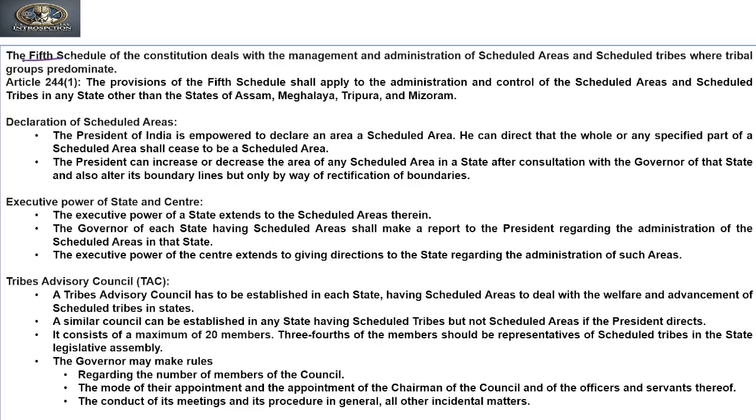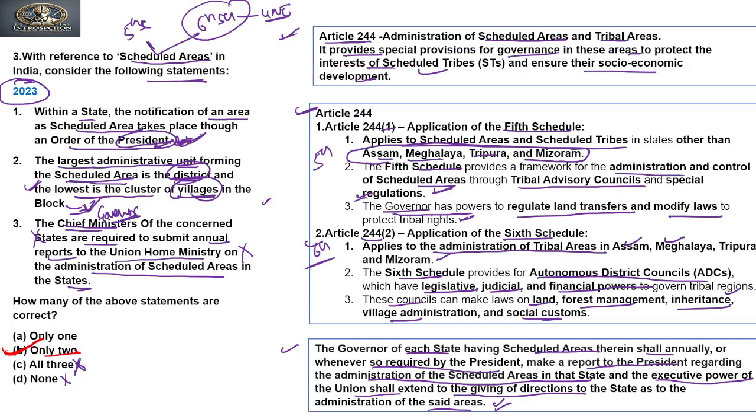explanation, it says that the fifth schedule of the Constitution deals with management and administration of scheduled areas and scheduled tribes where tribal groups predominate. So Article 244 Clause 1 provisions of scheduled areas shall apply to administration and control of scheduled areas and scheduled tribes in any state other than Assam, Meghalaya, Tripura and Mizoram. Declaration of scheduled area. So the President of India is empowered to declare an area as scheduled area. So on this line we can say that the first is correct, that the President notifies or declares the scheduled area.